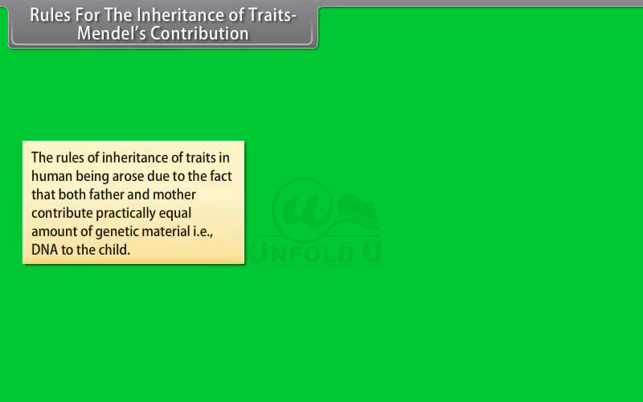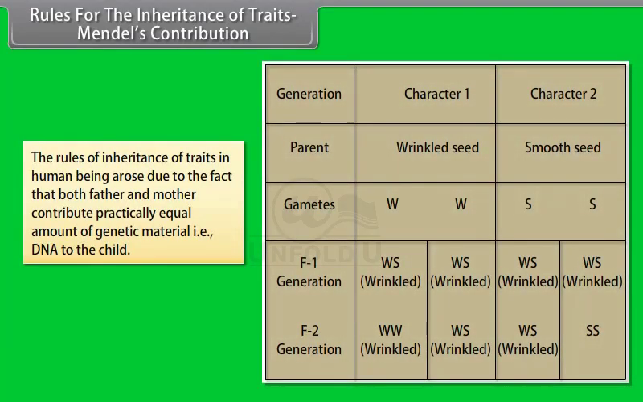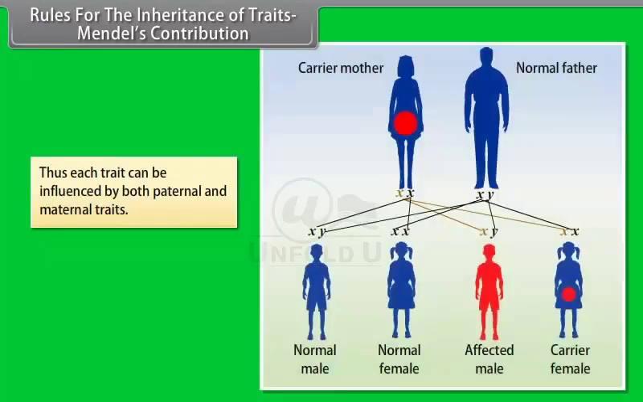Mendel's contribution. The rules of inheritance of traits in human beings arose due to the fact that both father and mother contribute practically equal amounts of genetic material, that is, DNA, to the child. Thus, each trait can be influenced by both paternal and maternal traits.